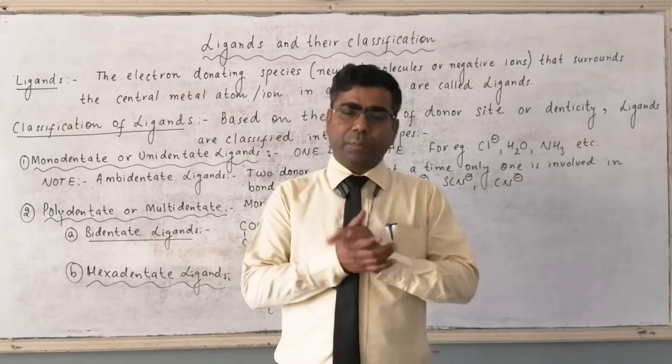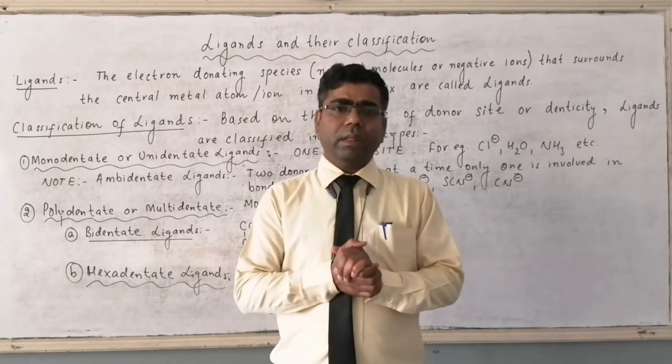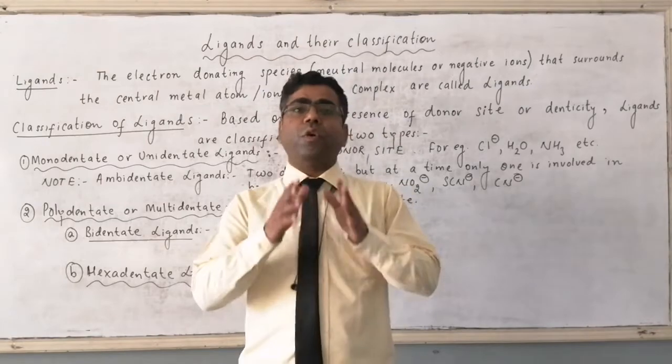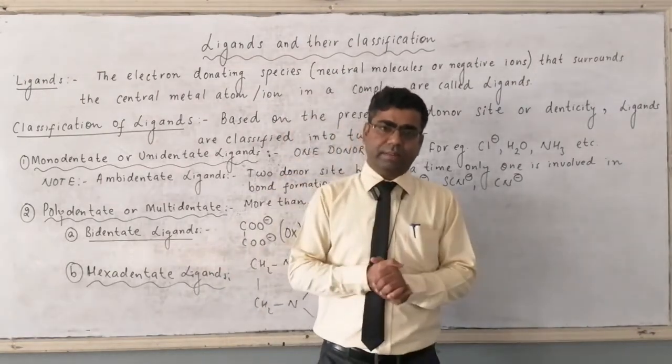And in ligands, I have explained to you that these ligands are electron richer species.